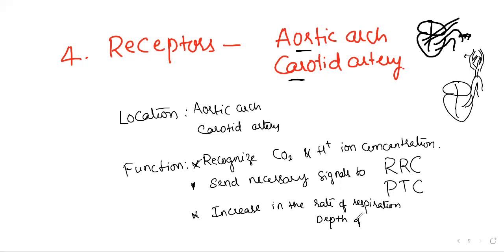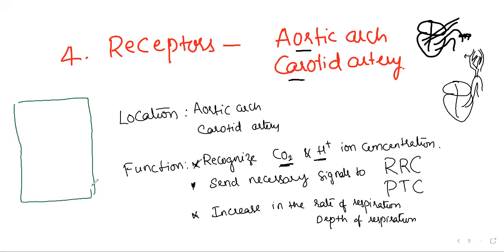Forcible inspiration we do, isn't it? All because of these signals. What signals? Increased carbon dioxide and H plus ion. What does increased carbon dioxide and H plus ion mean? Means here you utilized more oxygen, so that's why you want more, and that's why you formed more carbon dioxide. A very, very interesting item it is. But this is going to be the biggest weapon for all the examiners. That's why I'm putting this in a box.